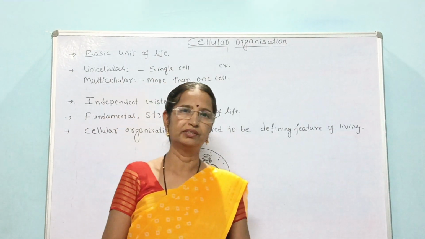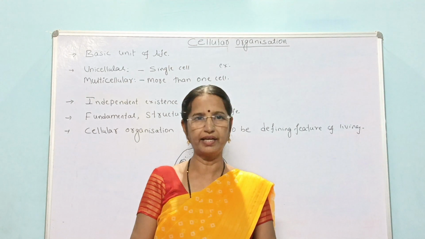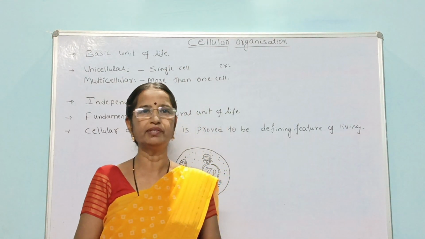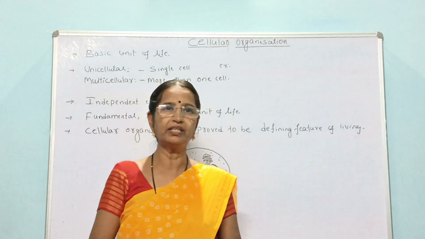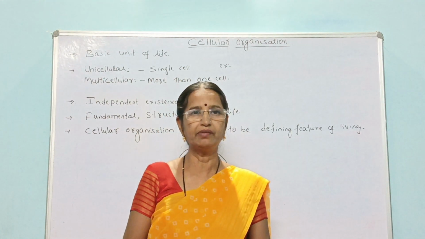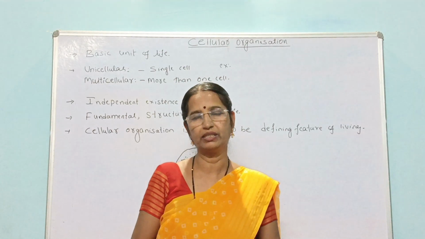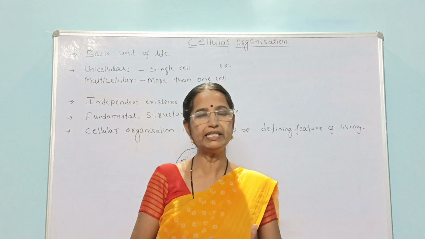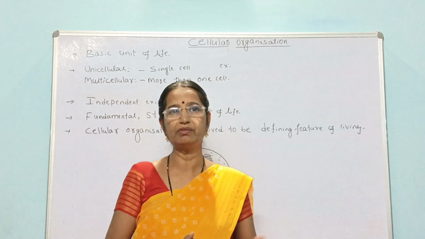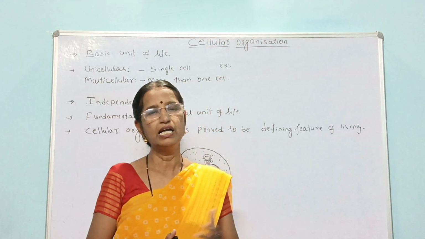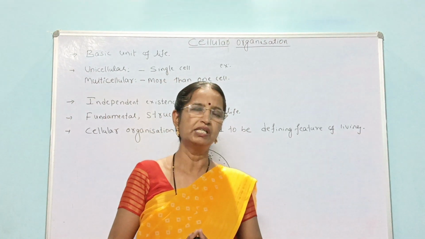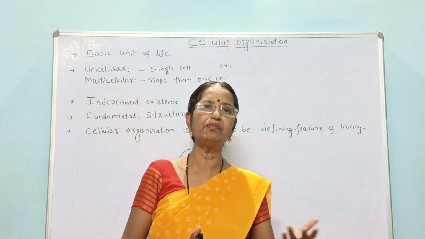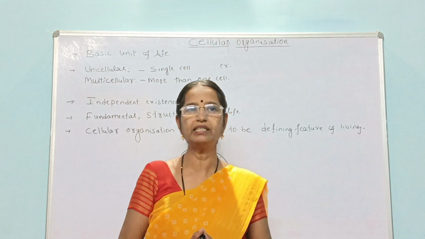Hello students, today we are starting the next characteristic feature of a living organism, which is also the most important feature of all living organisms. Students, we know that organisms are of various types. They may be unicellular or multicellular. The best examples of unicellular organisms are amoeba, paramecium, euglena, etc. Similarly, multicellular organisms include elephant, human being, and a number of other examples.